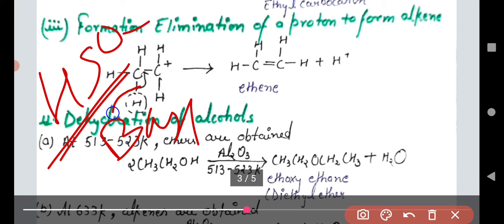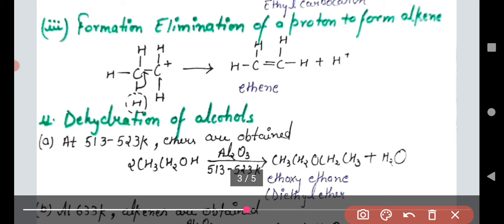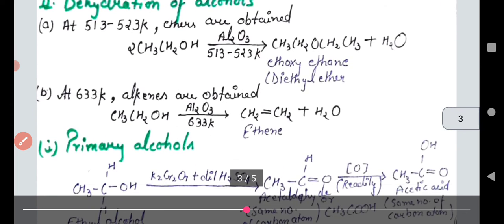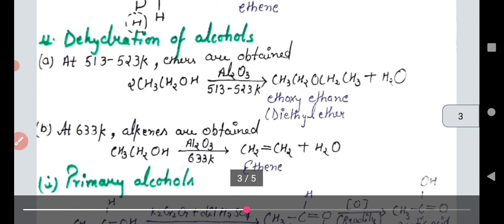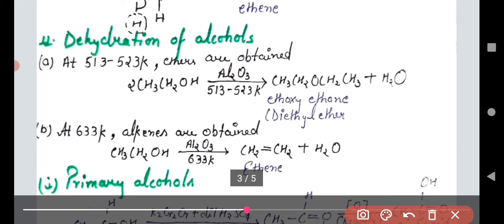The base abstracts an H plus ion from that molecule. So we get a negative charge on the carbon and a positive charge here. The negative and positive charges convert into a double bond, which is called an ethene or alkene. So simply we can say that during the dehydration of alcohol we get an alkene. Understand that? Another chemical reaction is dehydration of alcohol in the presence of aluminum oxide.